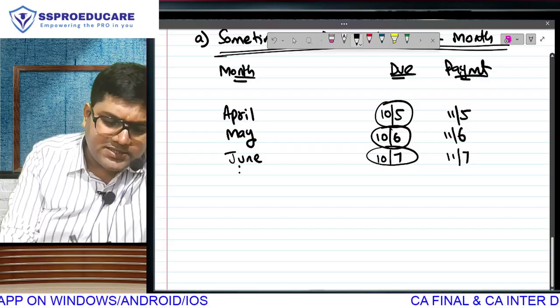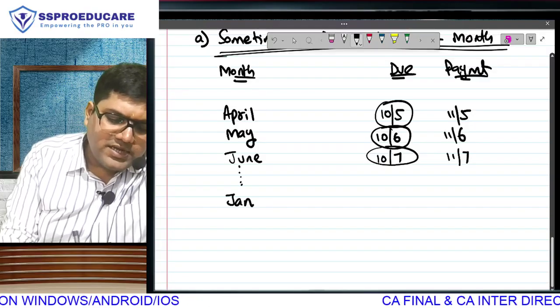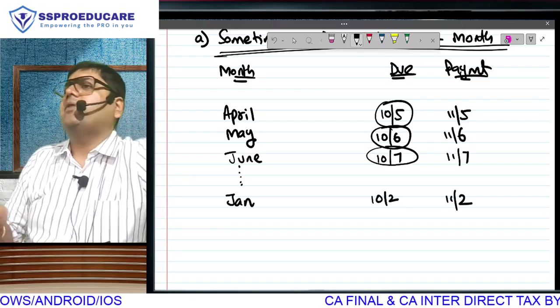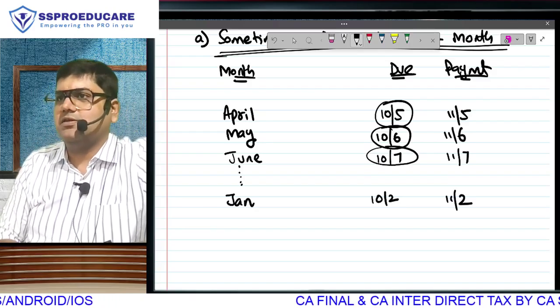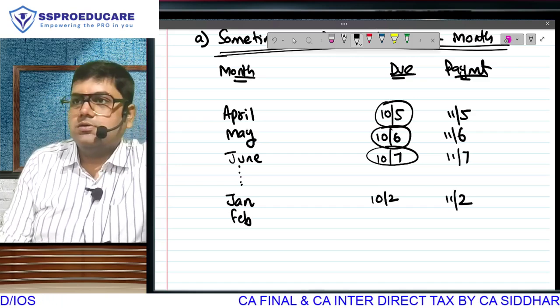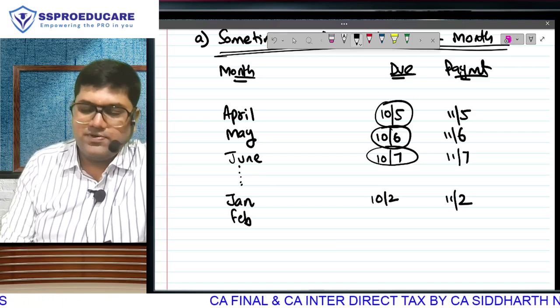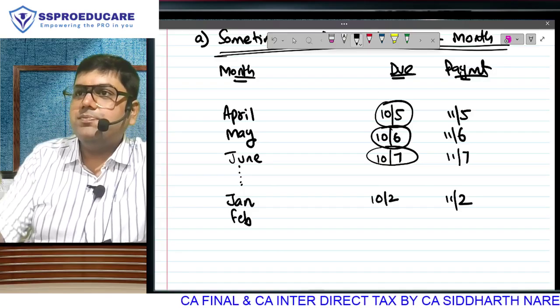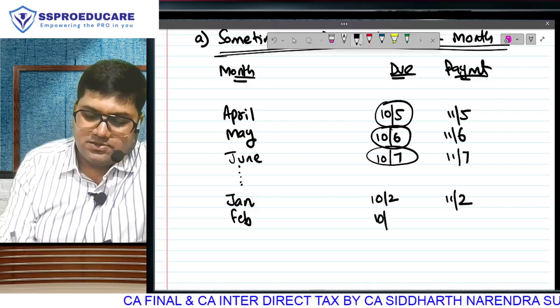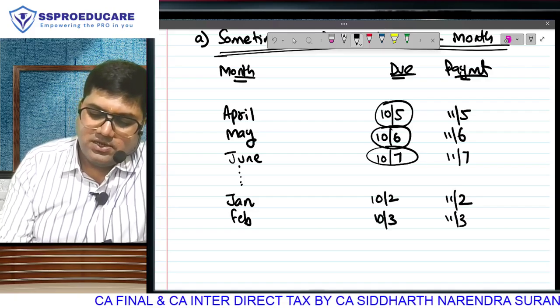As the year progresses, we go ahead. January's salary will become due on the 10th of February, paid on the 11th of February, doesn't matter. The 10th of February is the taxable event, whichever is early. Correct? Chalo. Tell me, Priyansh, now say it. February's salary? You are Priyansh, say it. 10th March. Received 11th March.